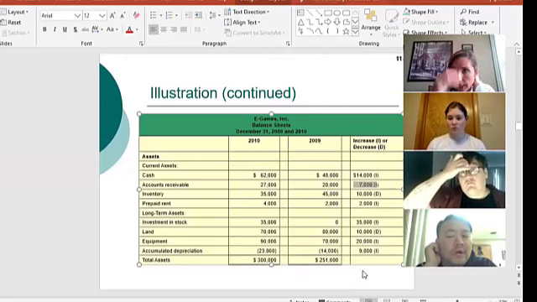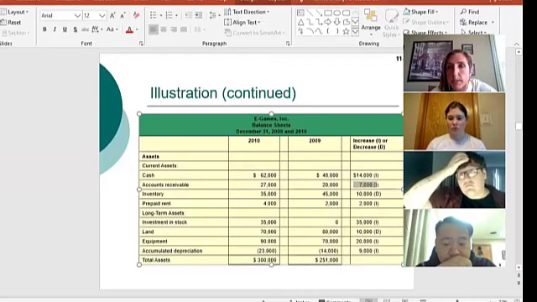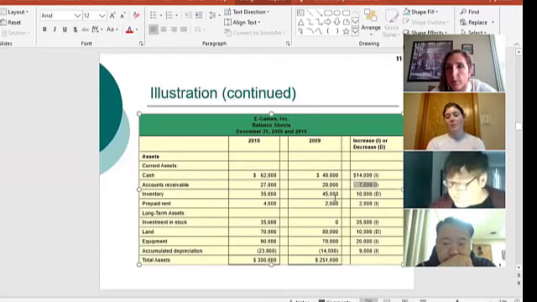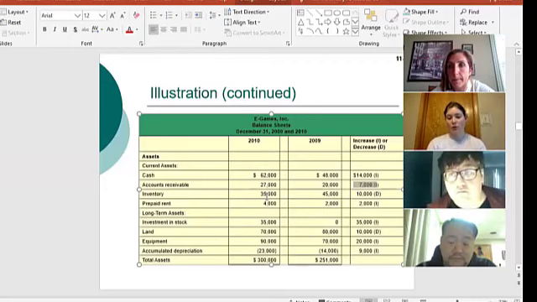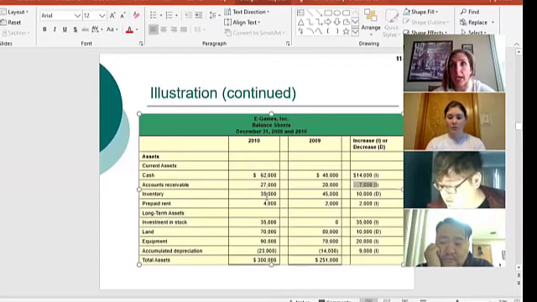Let's talk about inventory. This one is a little bit tricky to students sometimes, but if its balance went from 45,000 to 35,000, what did I do with my inventory? Used it. Very good. I used it. I sold it. And when I used it, Angelo was right, I record an expense. But was that expense attached to cash?